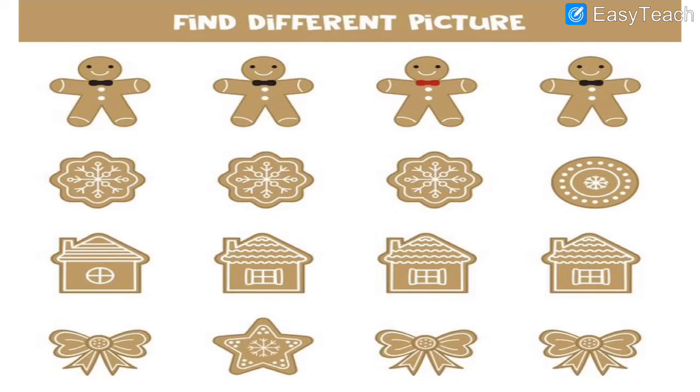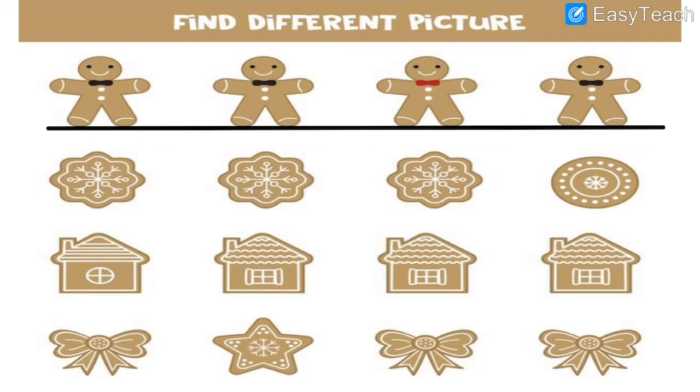Now here we have to find the difference between these images which are given over here. See the first 4 images. We have to find the difference. Which one is different, that we have to find out. From the first 4 images, see the first line I will underline. Can you see which image is different from the first 4 images? Yes, which is the different image over here?